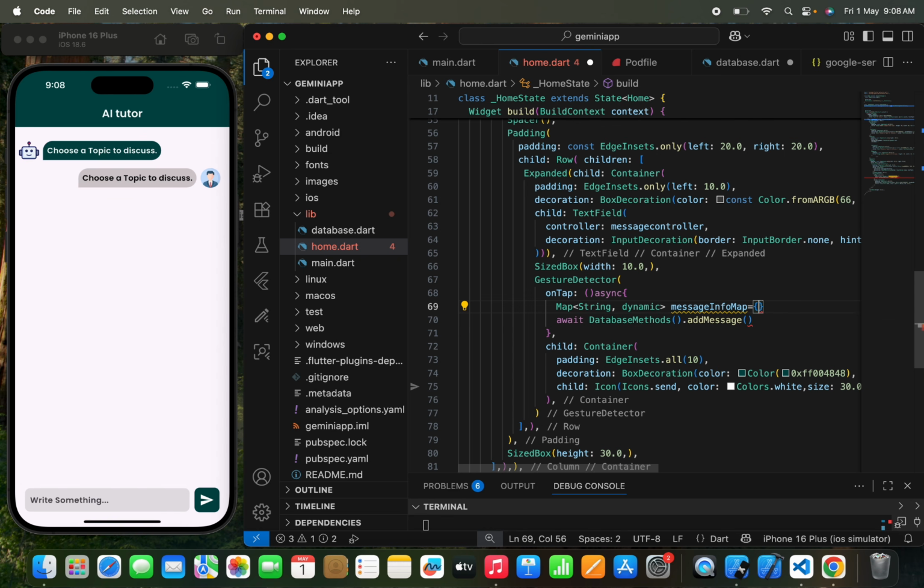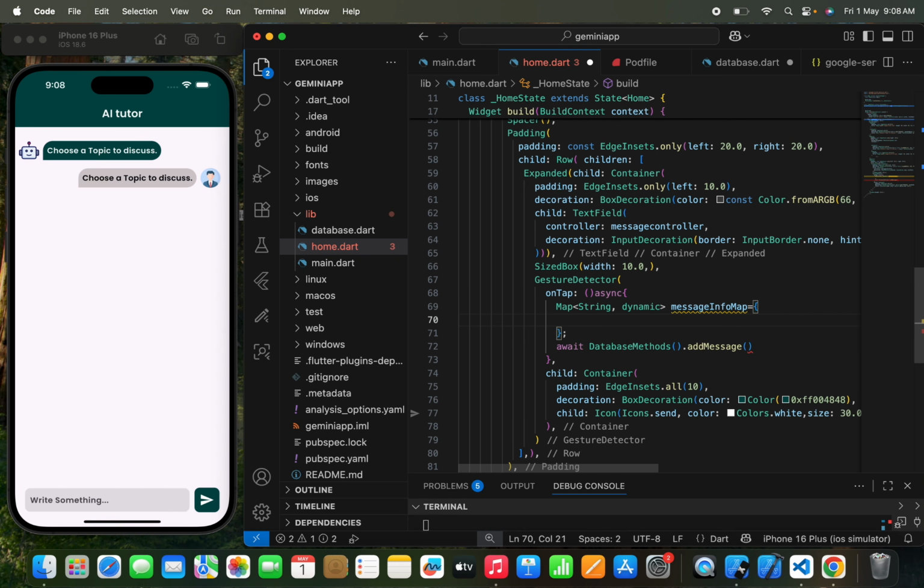Then inside the map, I'm first going to tell whether this message has been sent by an AI or a user. Something that has been sent through this text field, we are going to keep that type as user, and something that we get directly from the API, we are going to keep the type as AI, so that I can shift the message accordingly. You can see that the message sent by an AI will be shifted to the left side, and the message sent by the user will be seen on the right side. So just to manage this, I need to pass a type over here.